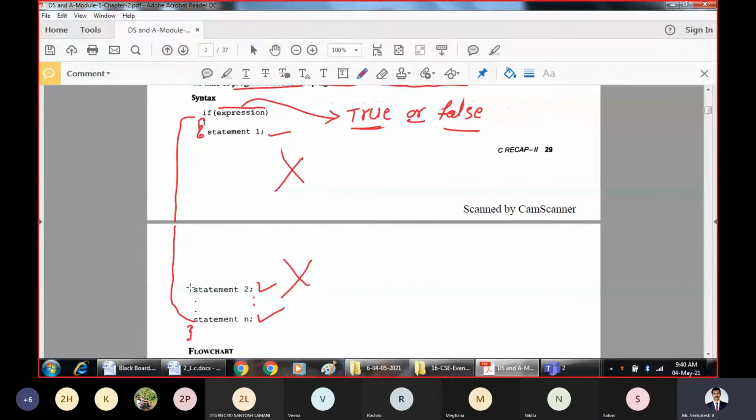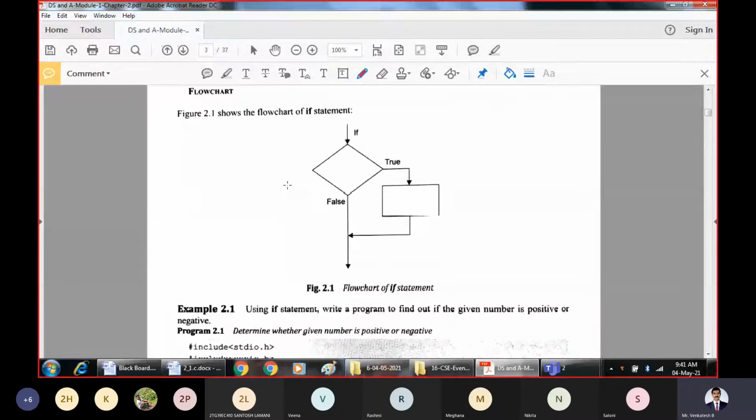The flowchart is going to help us. This is the entry point of the if. That means here there is some condition, or in our case some expression.